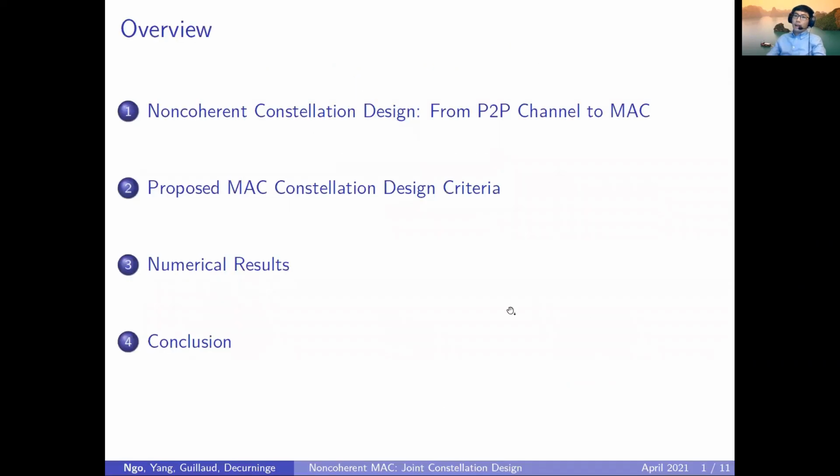So this is the outline of my talk. I will first give some background on non-coherent constellation design from the point-to-point channel to the multiple access channel. And then I will present our proposed constellation design criteria for the multiple access channel. After that, I will show some numerical results, and then I will conclude the talk.